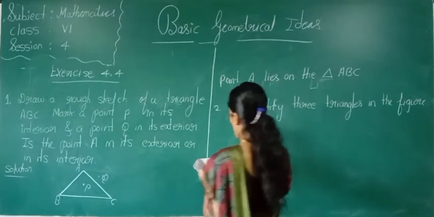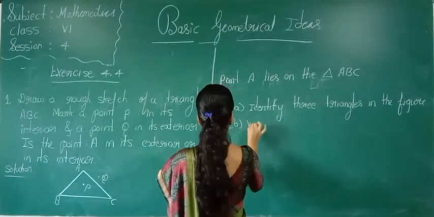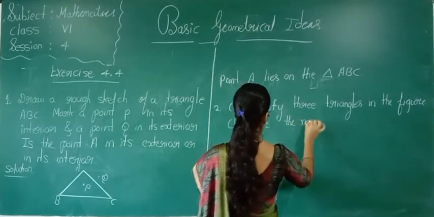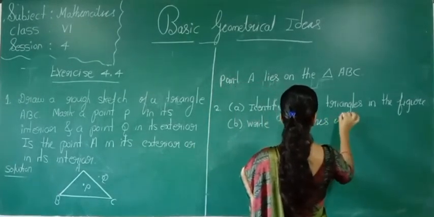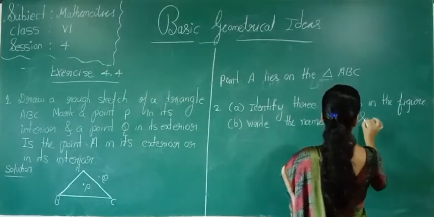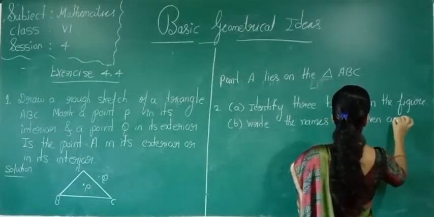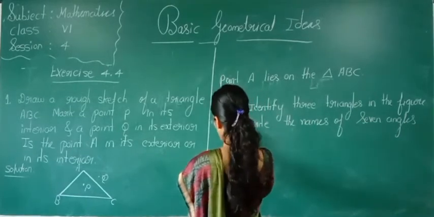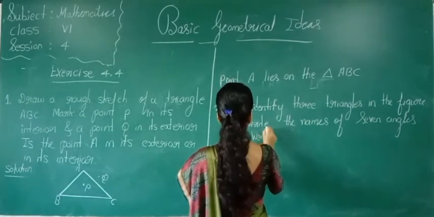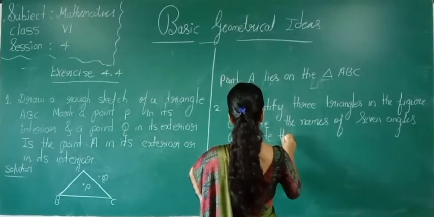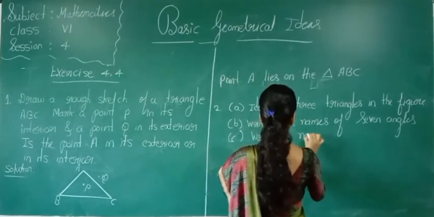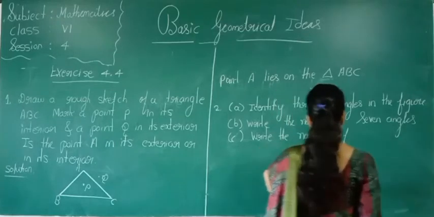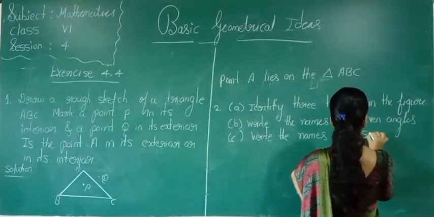Okay, the second question they have given: write the names of 7 angles. The third one: write the names of 6 line segments.